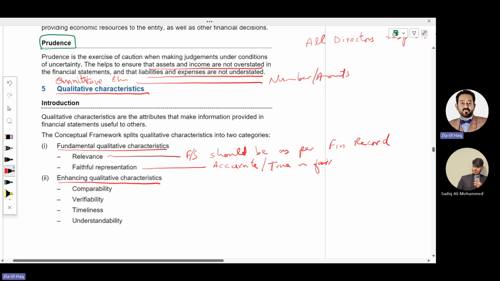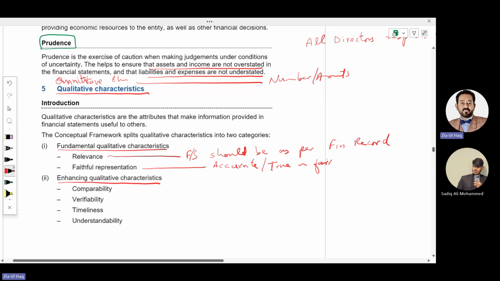So there are two types of qualitative characteristics: fundamental and enhancing. The examiner could ask in the MCQs. They can provide you a list and ask what are the fundamental and what are the enhancing. There are two fundamental qualitative characteristics: relevance and faithful representation. Relevance means financial statements should be as per financial records. Faithful representation means financial statements should be accurate, true, and fair.